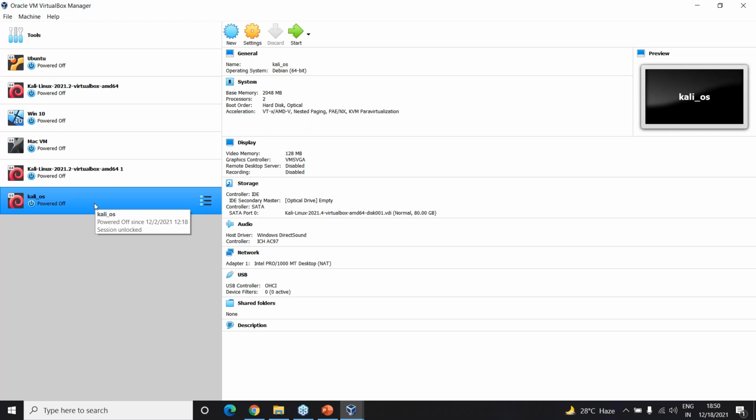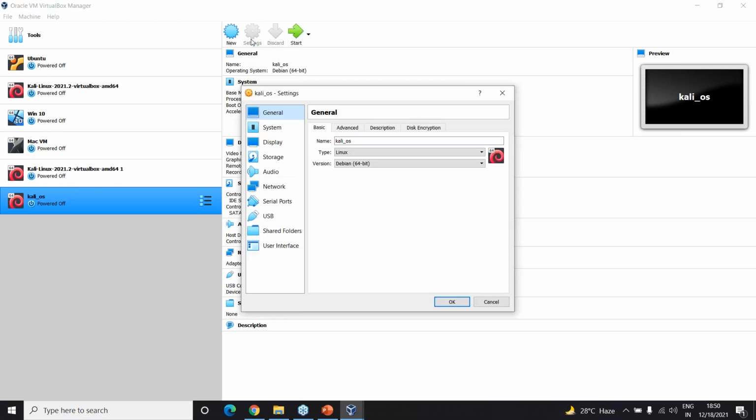Now that this thing is done, we will quickly go to settings and make a few changes. By default, this is bidirectional. No need to worry much about the basic and advanced of the general.